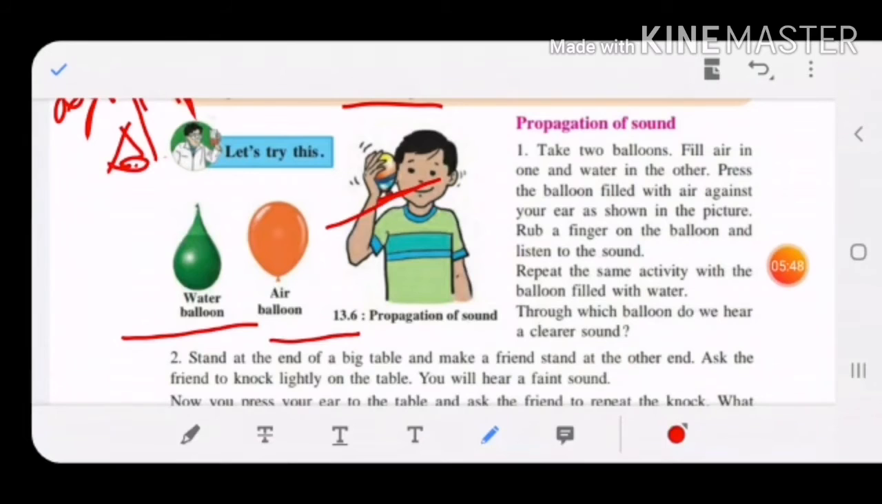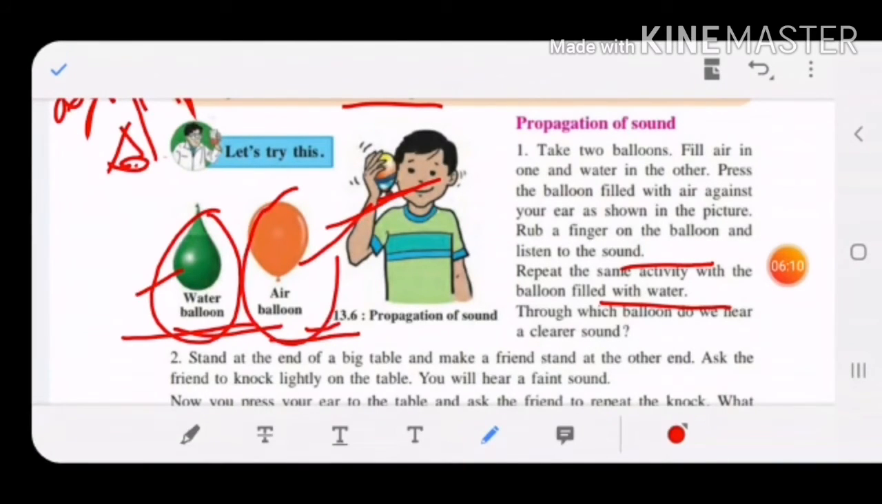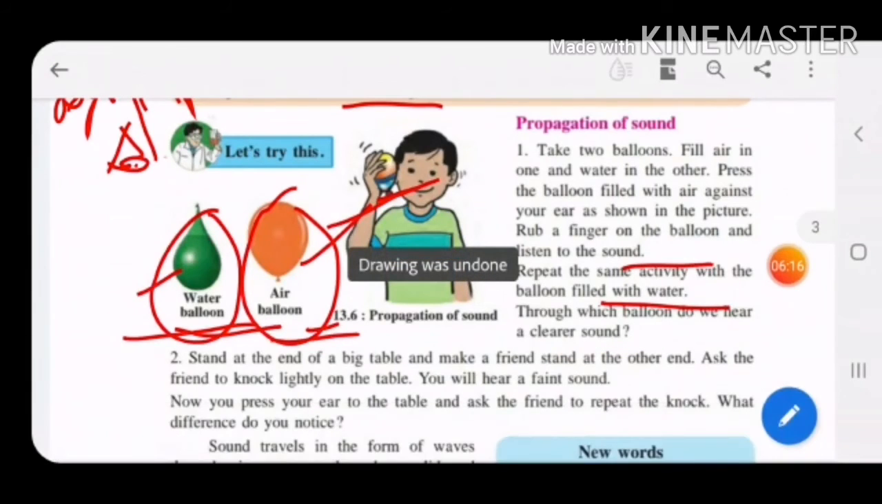Okay, rub a finger on the balloon and listen to the sound. You have to rub your finger on that balloon and then listen to the sound. Repeat the same activity with the balloon filled with water and the balloon filled with air also. You have to rub your finger and listen to the sound from both balloons, the balloon filled with water and the balloon filled with air. Through which balloon do we hear a clear sound, children? That you have to find out.